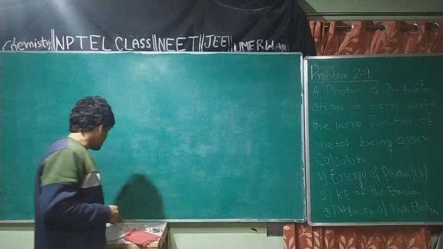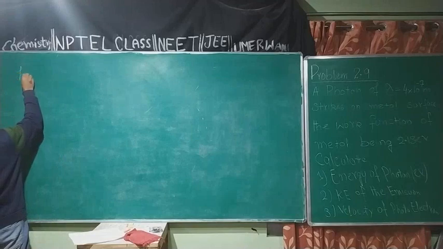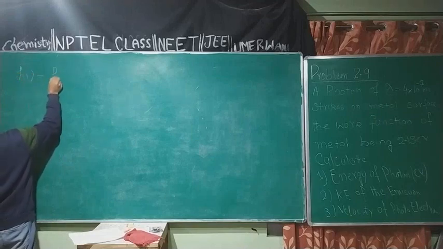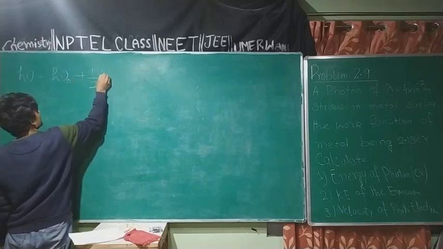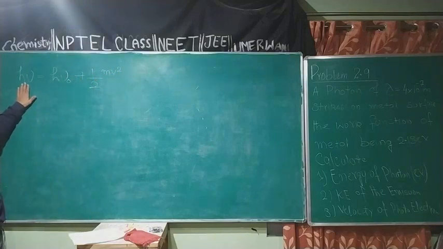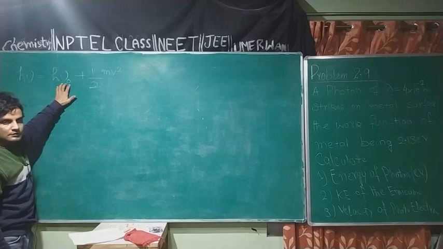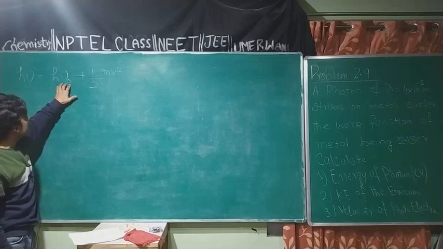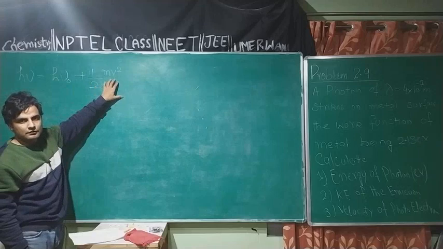The idea I will apply here for this photoelectric effect is based on this equation: h nu is equal to h nu naught plus 1/2 mv square. This is the energy of radiation which is incident on the surface of the metal. This is the threshold energy which is essential in order to cause the photoelectric effect. This is the kinetic energy of photoelectrons.